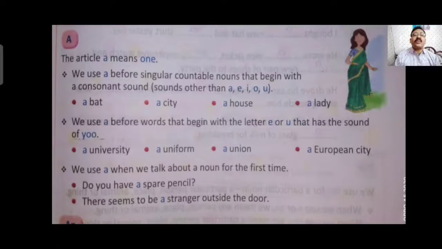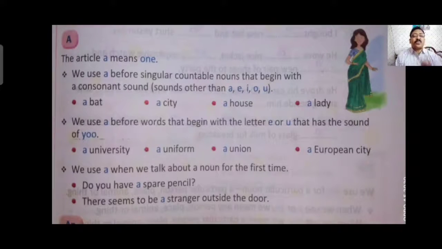We use a before a singular countable noun that begins with a consonant sound, other than A, E, I, O, U. Means a is used when the noun is singular or one. A is generally used before a word with a consonant sound. There are 26 alphabets in English.